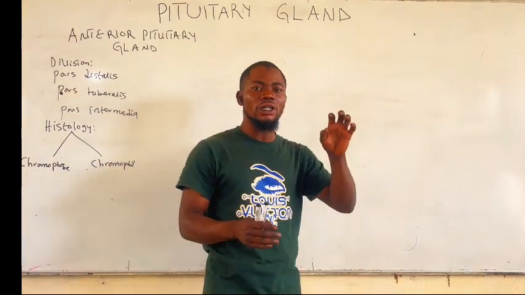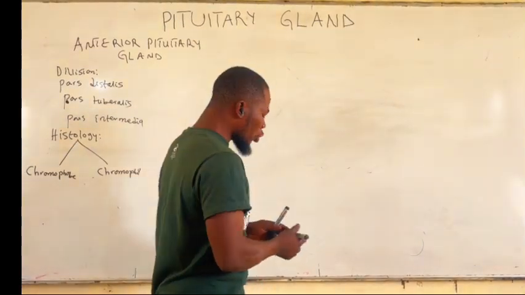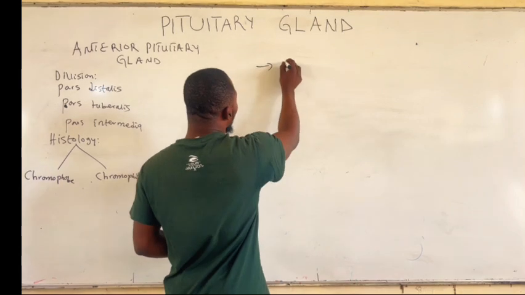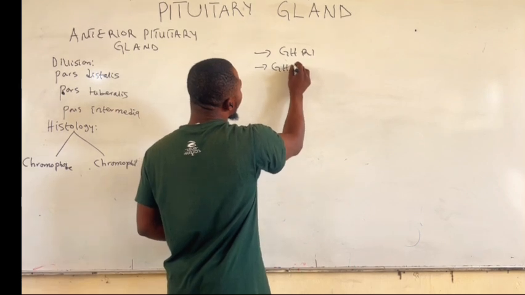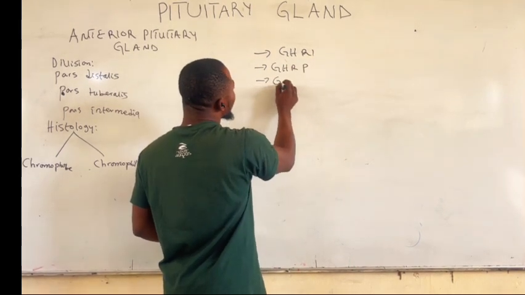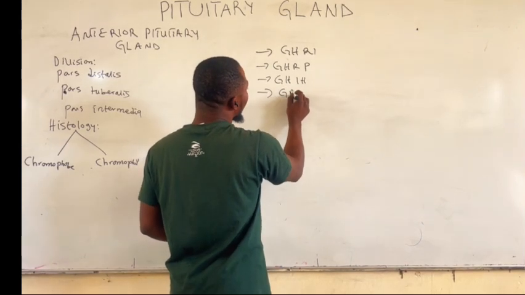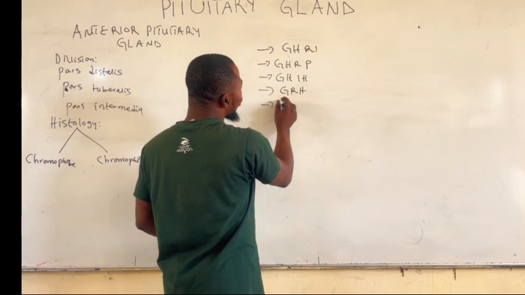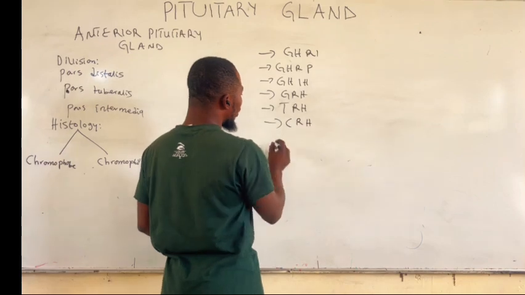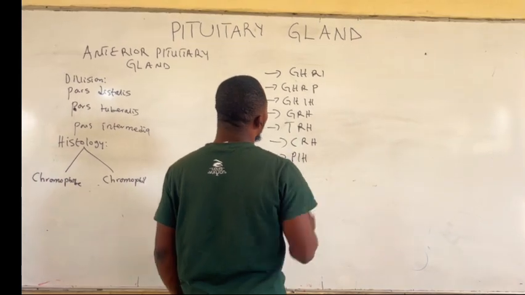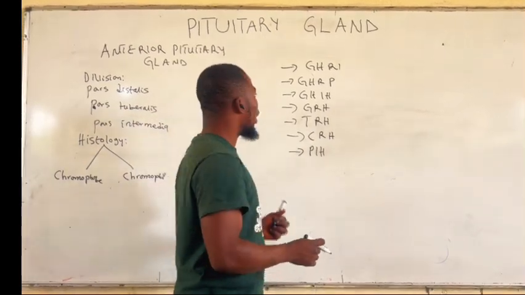Hypothalamus releases 7 different types of factors that control the anterior pituitary gland. Among them are growth hormone releasing hormone, growth hormone releasing polypeptide, growth hormone inhibitory hormone, gonadotropic releasing hormone, thyrotropin releasing hormone, corticotropic releasing hormone and prolactin inhibitory hormone. These are the 7 factors that are released by hypothalamus, which control the secretion of anterior pituitary gland.